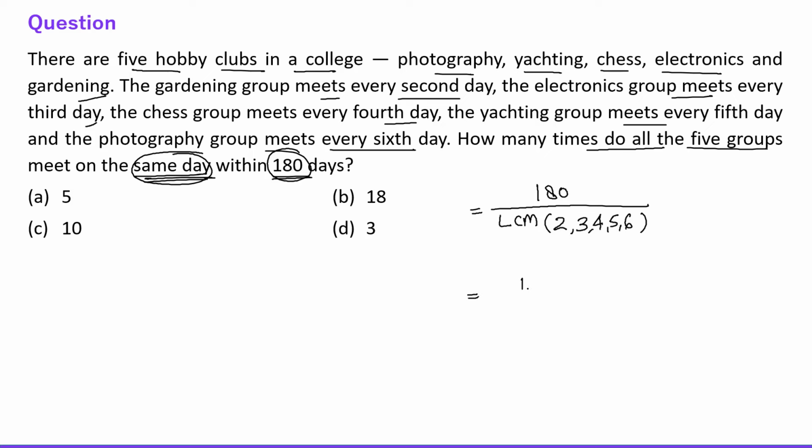So 180 divided by LCM is what? LCM of 2, 3, 4, 5, 6 will be 60, right? So the answer is 3. So in total, in 180 days they are meeting 3 times together, right everyone? Fine. Now let's talk about the next question.